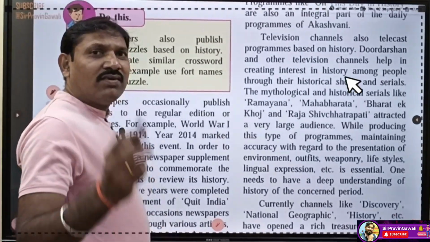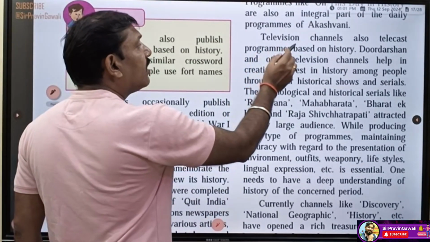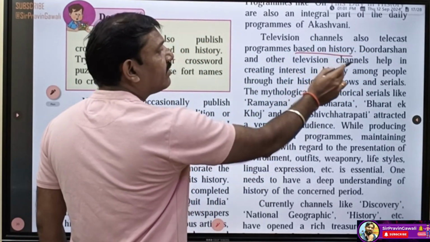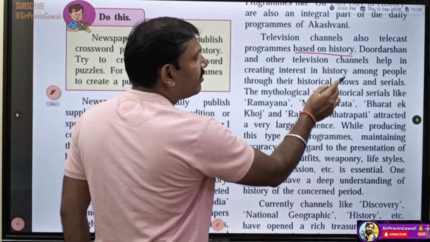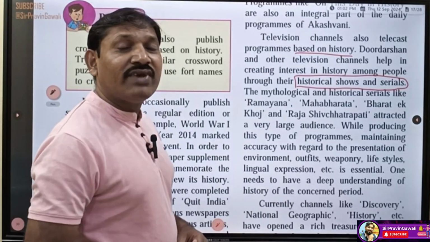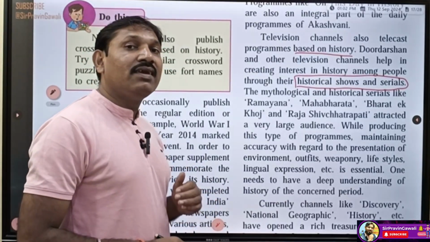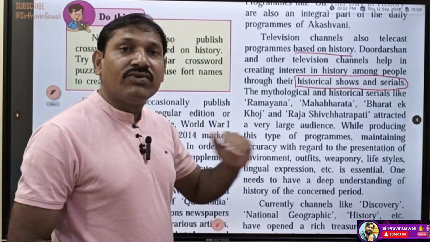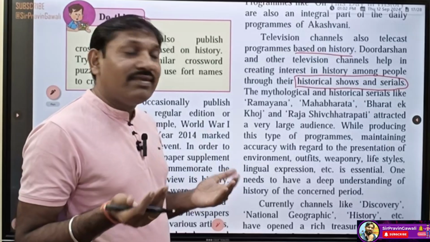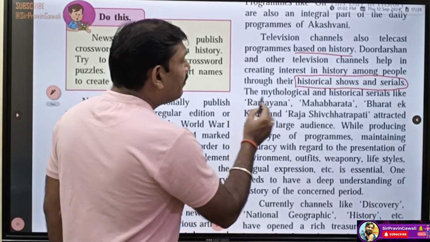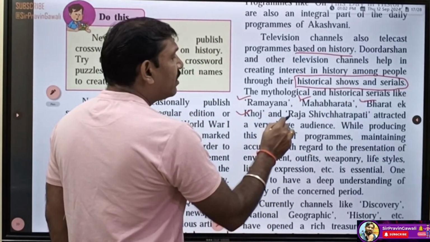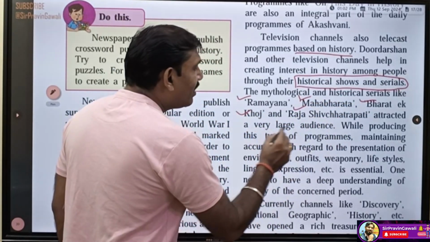Now next, see students, I have told you about television also. Television channels also telecast programs based on history, which I have explained. Doordarshan and other television channels help in creating interest in history among people through their historical shows and serials. On the TV channels we can see historical programs, shows and serials on Doordarshan as well as on other channels. Some examples are given here. Mythological and historical serials like Ramayana, Mahabharata, Bharat Ek Khoj and Raja Shiv Chhatrapati attracted a very large audience.